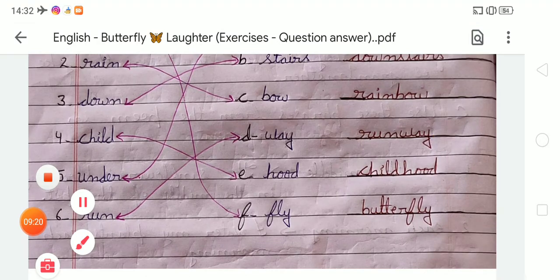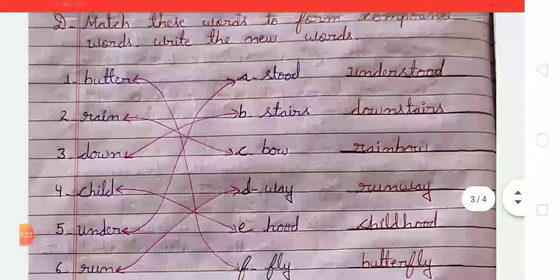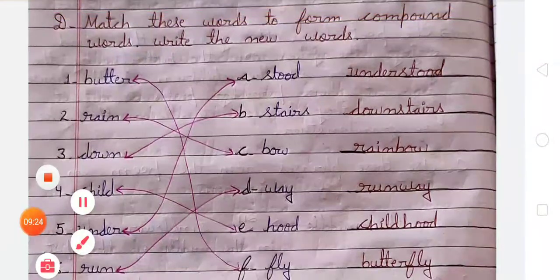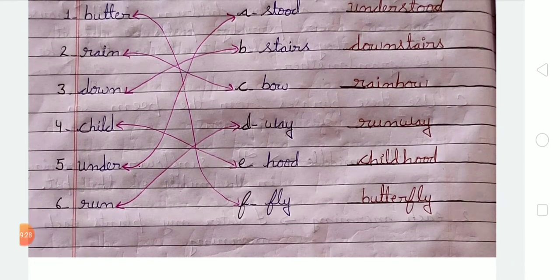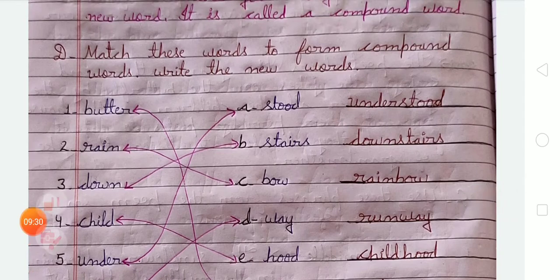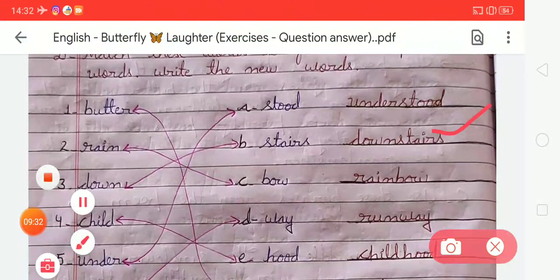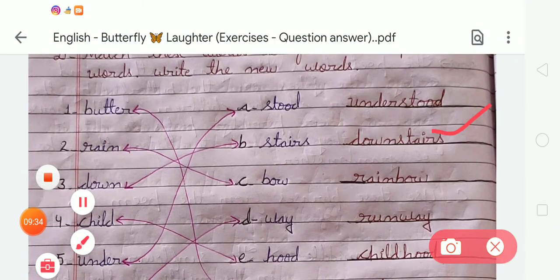Okay students, so what is the spelling of understood, downstairs, rainbow, runway, childhood and butterfly? So the spelling of understood is UNDERSTOOD, understood. Downstairs, DOWNSTAIRS, downstairs. Rainbow, RAINBOW, rainbow.